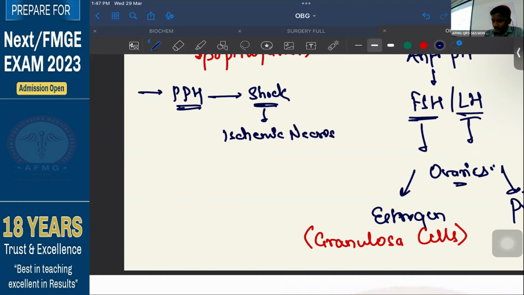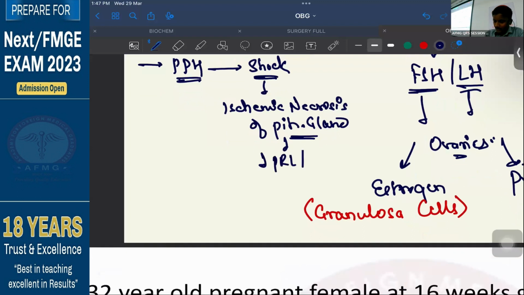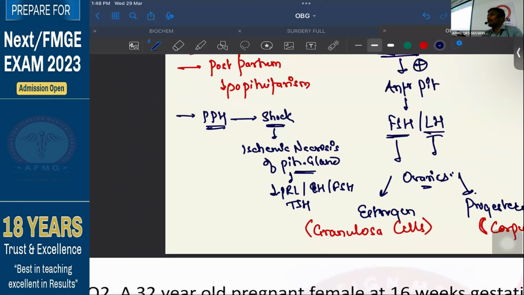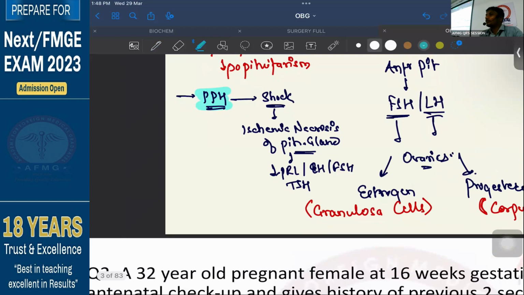Okay. So ischemic necrosis of the pituitary gland occurs, and that is the reason why the production of all hormones will go down. Okay, production of prolactin, production of gonadotropins like LH, FSH, even production of TSH will also go down. Everything will go down. So that is a classical case of Sheehan syndrome. The patient will have history of PPH that causes ischemic necrosis of pituitary gland.